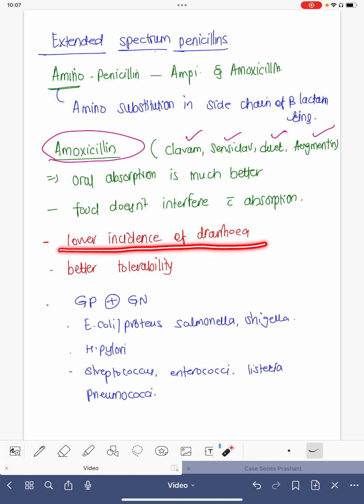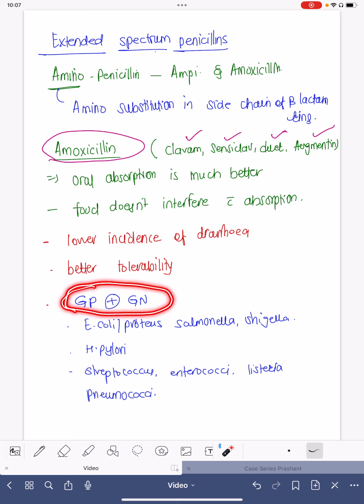The incidence of diarrhea is much lesser when compared to ampicillin, but we know that diarrhea can be pretty common with amoxicillin. Maybe around 20 patients out of 100 get diarrhea, but it is very easily manageable most of the time. It has excellent tolerability, and it is a very interesting drug because it damages and kills so many gram positive as well as so many gram negative bacteria.